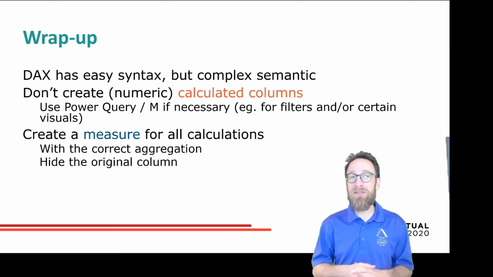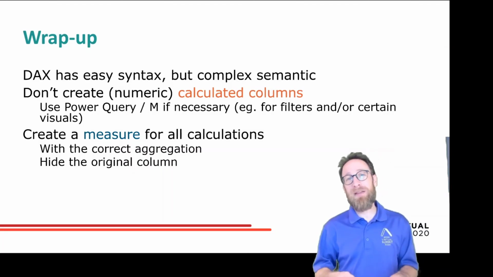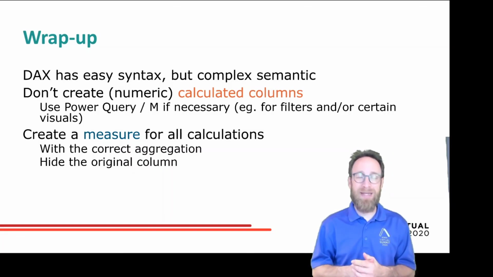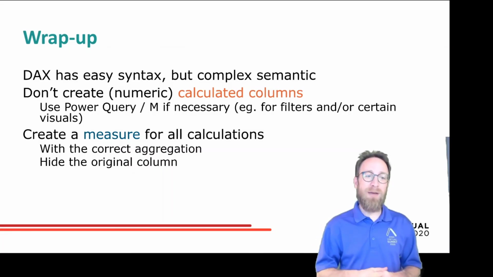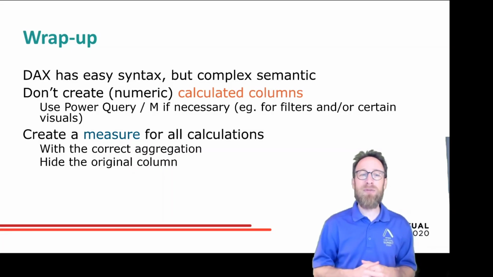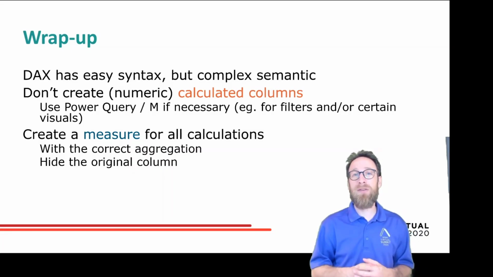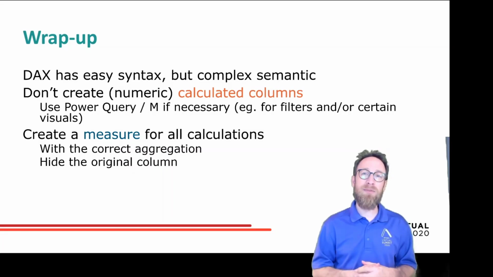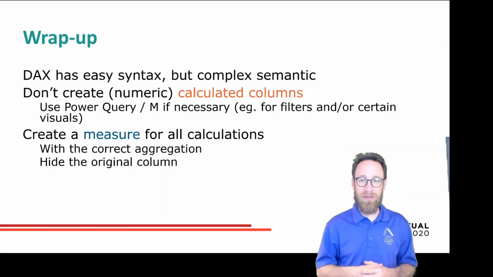Of course, there might be exceptions, like performance tuning can sometimes be better if you have a measure. Sometimes it's better you have a calculated column. This is sometimes a little bit tricky to find out. But as a general rule, I would create measures for all your calculations where you apply the correct aggregation and hide the original column. So by default, I do not show any numeric columns to my end users. I only show them measures calculated upon those columns, and then I will hide those columns so they only see the measures and work with them.